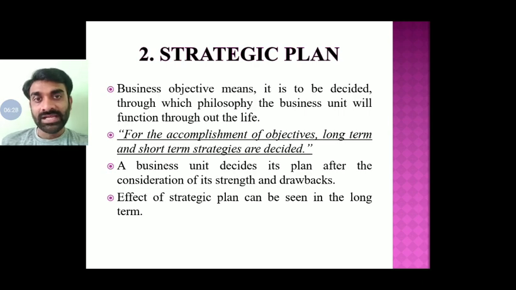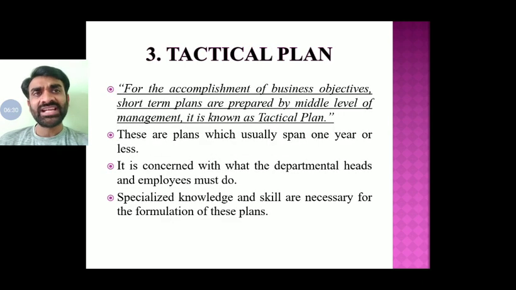Okay, right? Then third, that is the tactical plan. See, the first two plans, standing and strategic, are made by the top level management. Now tactical plans are made by the middle level management, and they are for a short term; the span of a tactical plan is 1 year, right? And for what purpose? For the specific objectives set by the various departments, right?